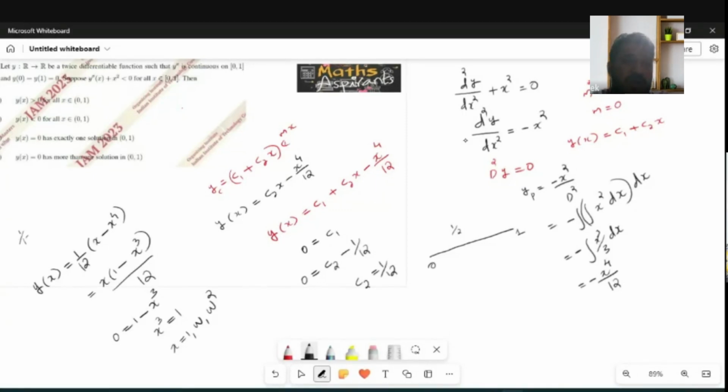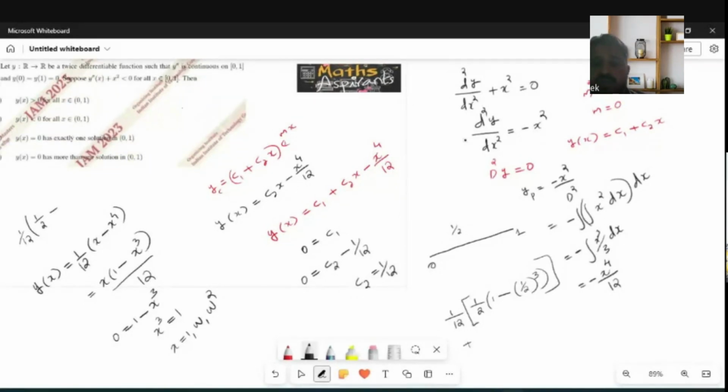It is 1/12 into 1/2 into (1 minus (1/2) the whole cube).